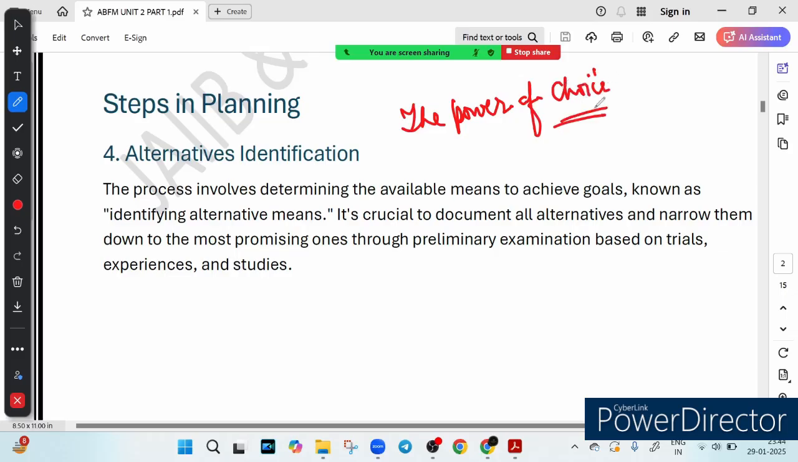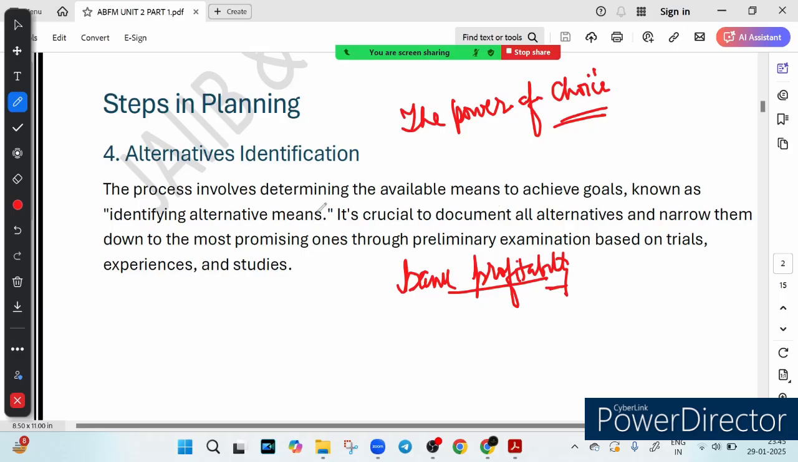Can you do it in just one way? No, there are multiple options, right? What are the ways to do it? Either you introduce a high yield saving account, or you can offer a lower interest loan to attract more customers, or you can launch a fintech partnership for digital banking. So this step is all about listing all possible strategies and then shortlisting the most promising one.